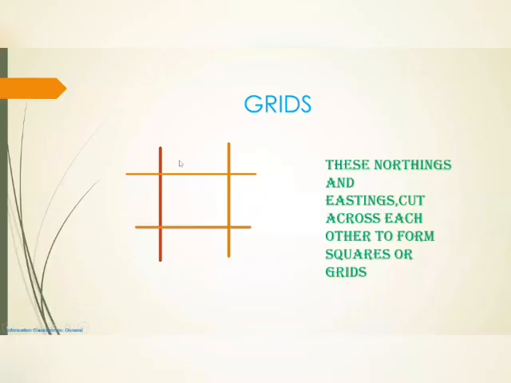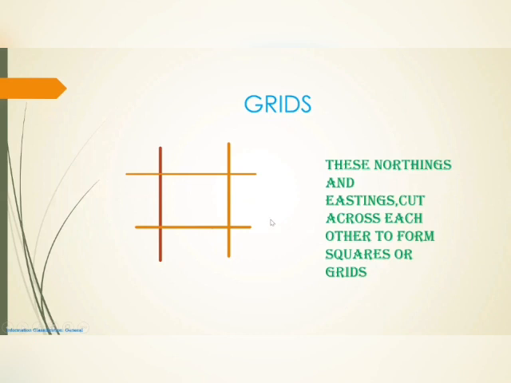Okay, when these northings and eastings intersect, they cut across each other to form squares or grids. So this square is known as a grid. It is formed by two eastings and two northings. Like that, in every topo sheet we can see 10 eastings and 10 northings, together making grids. Those squares are known as what? Grids. The northings and eastings cut across each other to form squares or grids.